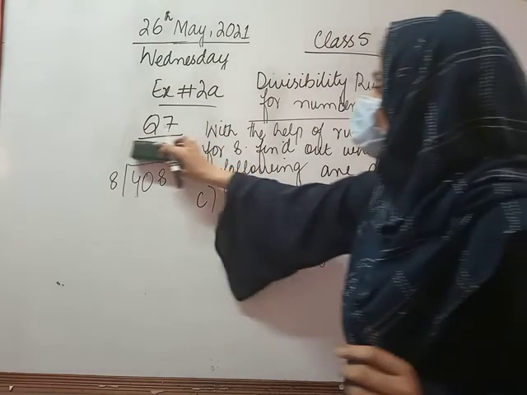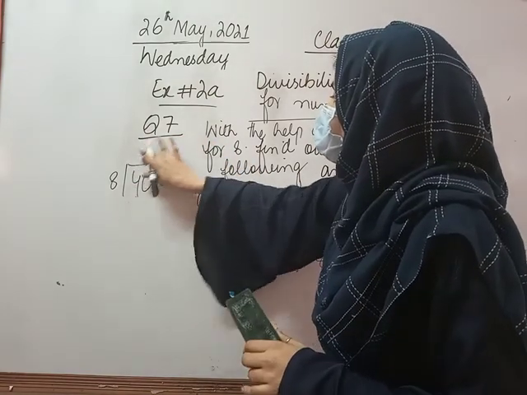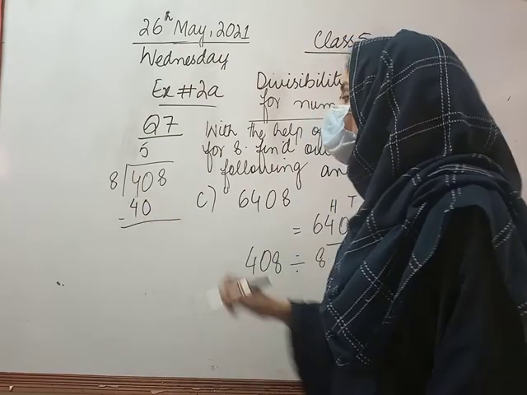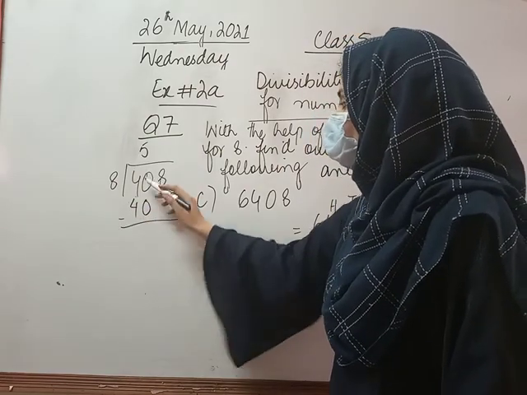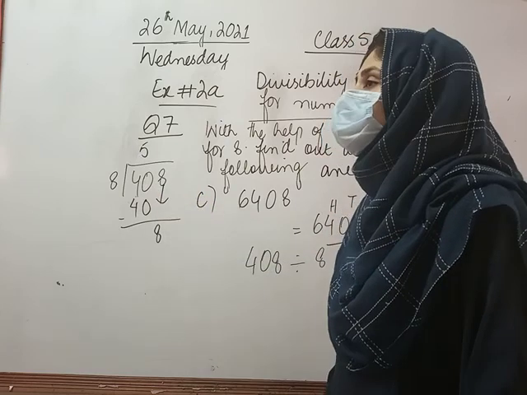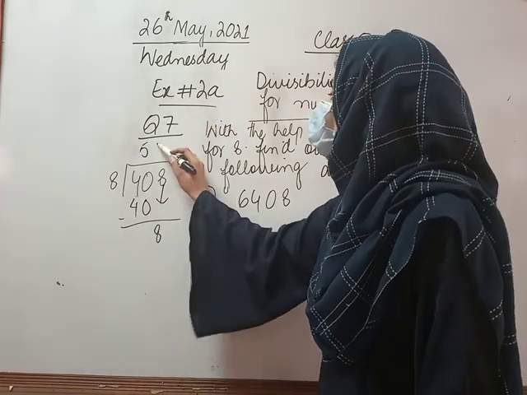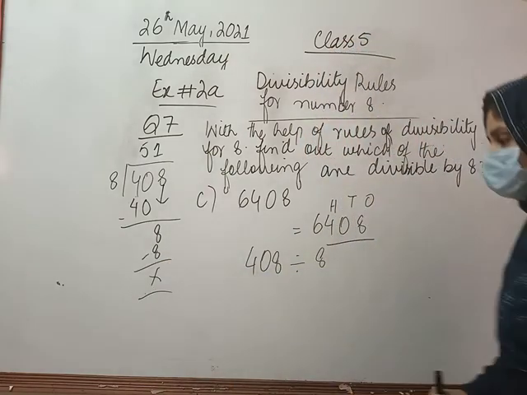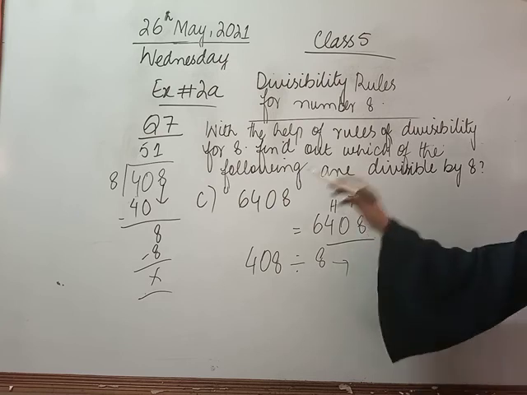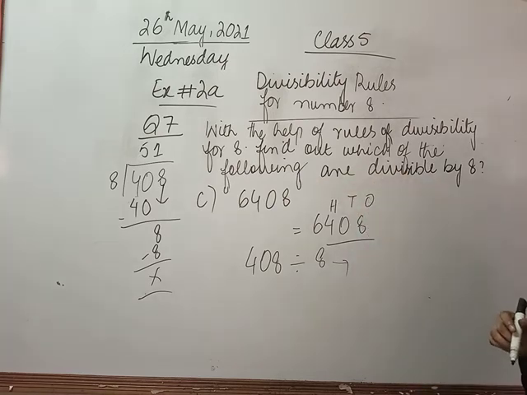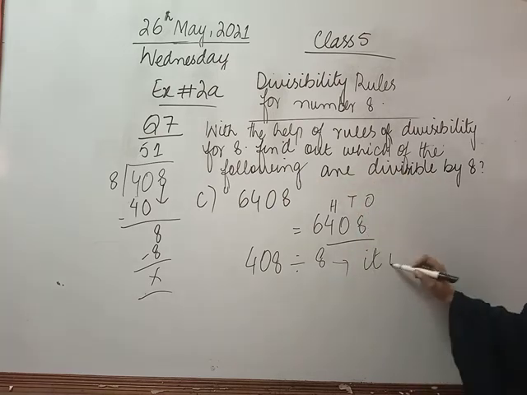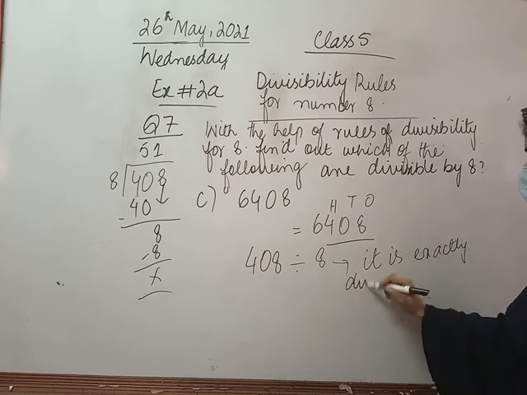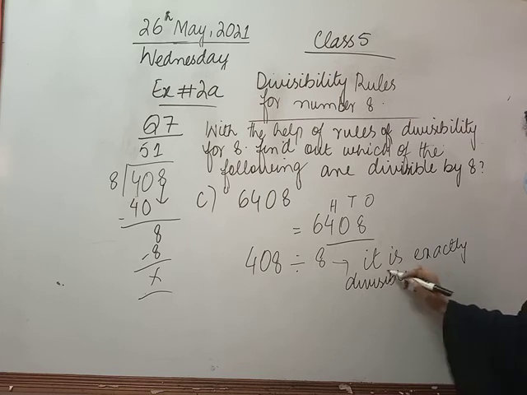As you know, class, 8 times 5 is 40. The next step is to subtract. This becomes 0 and I will bring down this number here. As you know, 8 times 1 is 8. The remainder is 0. Now it is exactly divisible by 8, so I can write it is exactly divisible by 8.